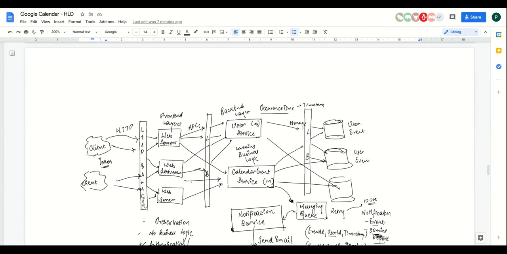Understood, Shubham? I can repeat it if it is not clear.